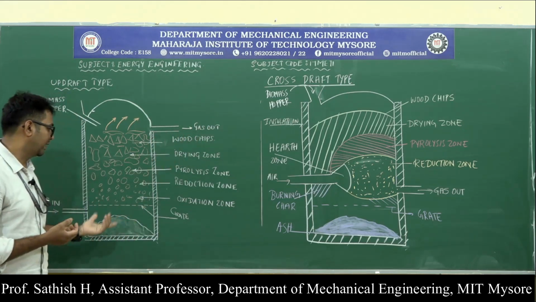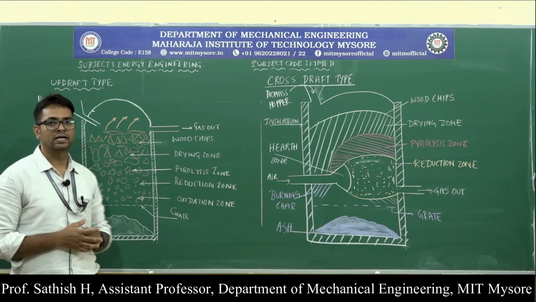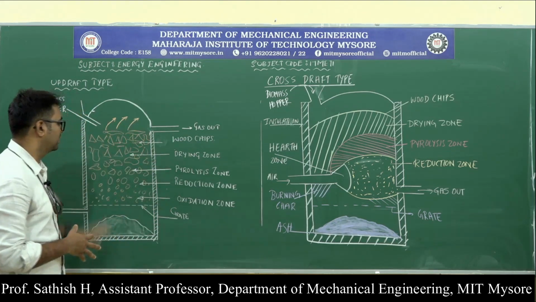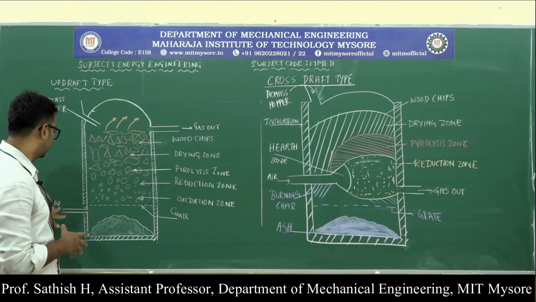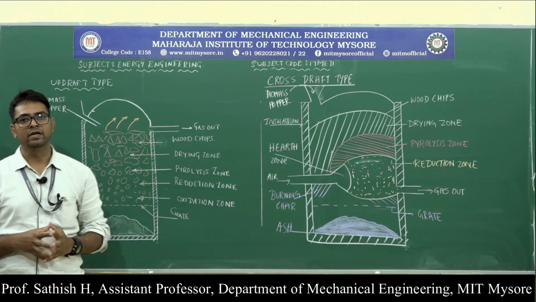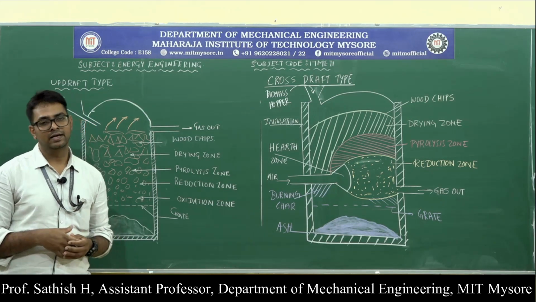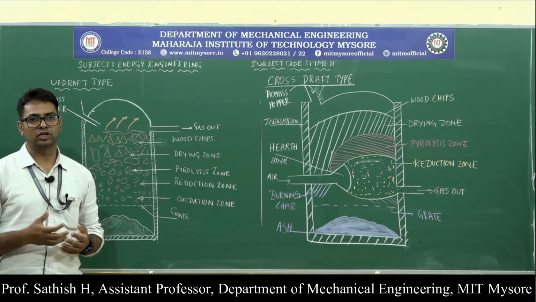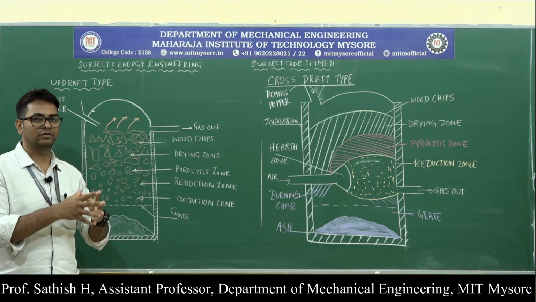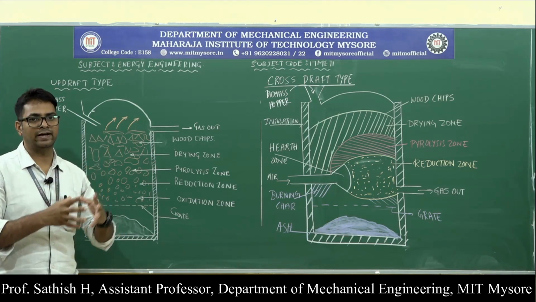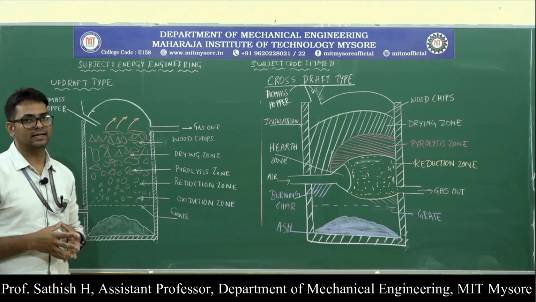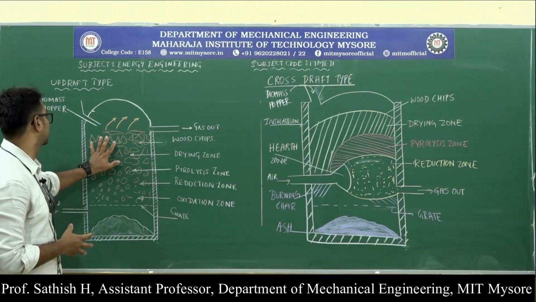This is simple to construct, and the efficiency of this gasifier is more because the air is moving in the upward direction. While moving upward, the producer gases have a temperature that will help the pyrolysis, or the reduction of the weight of the biomass, as well as the drying of this biomass.